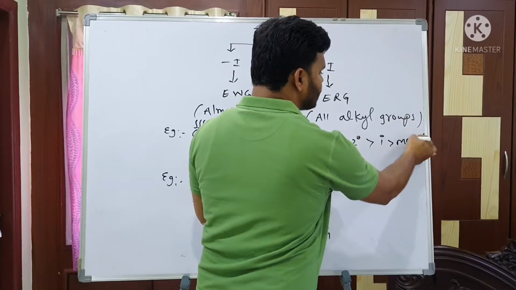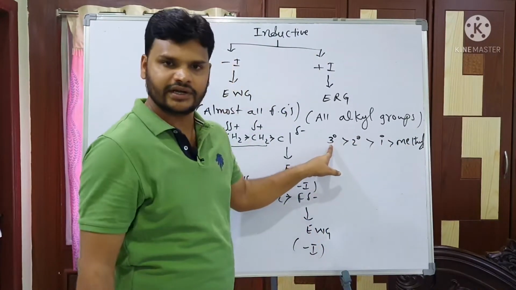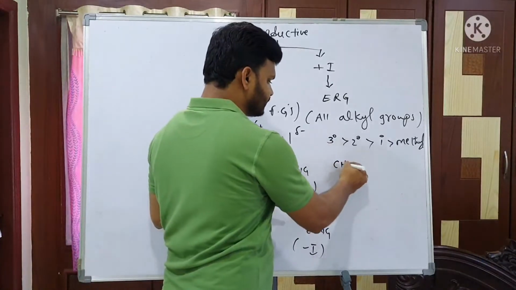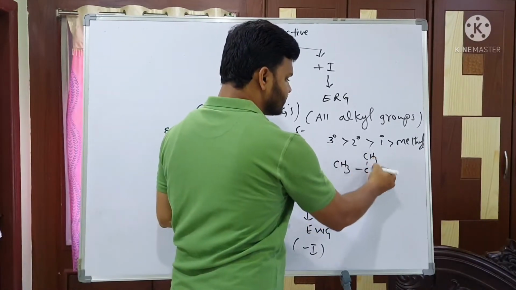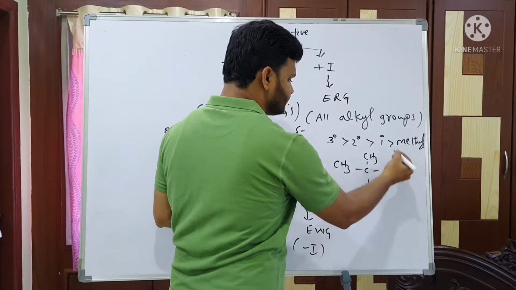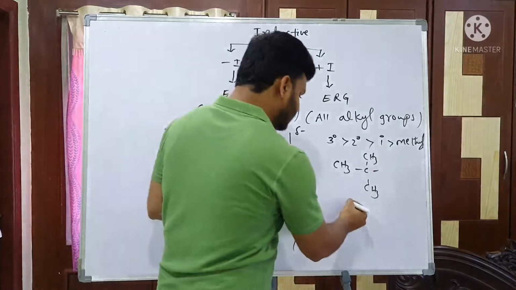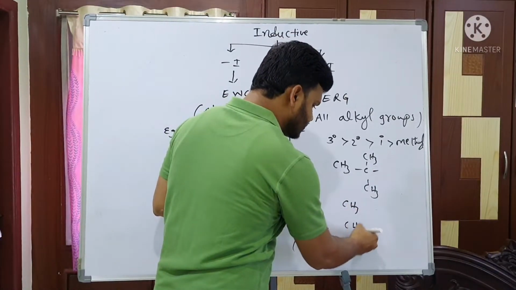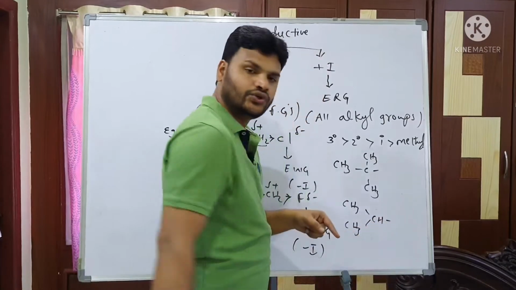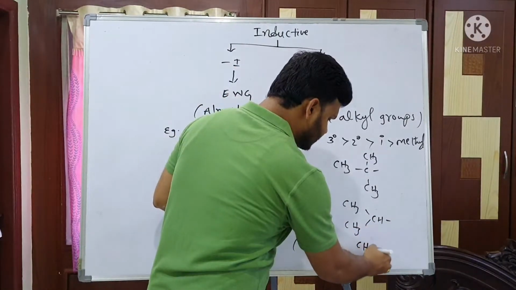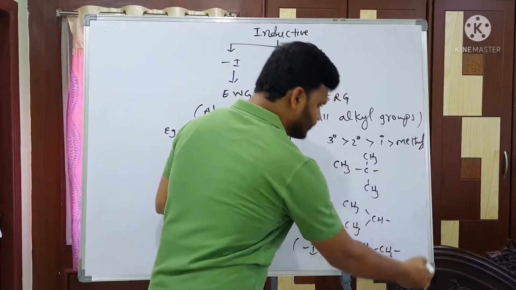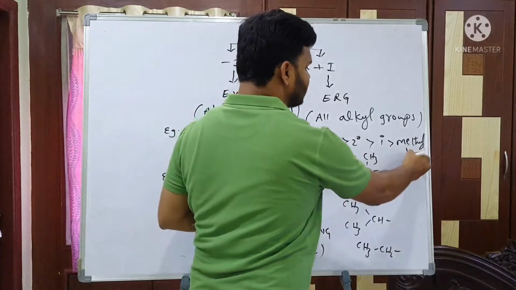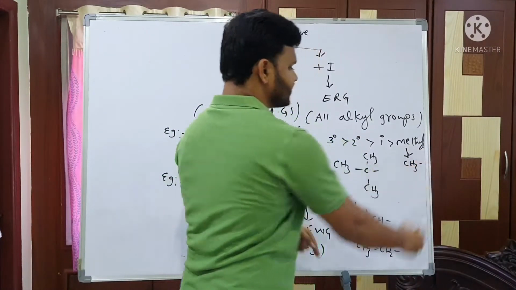Out of all, which one shows maximum plus I effect? 3 degree, like this: CH3, CH3, CH3. This is 3 degree. Next, CH3, CH3, CH is the 2 degree. CH3, CH2 is 1 degree.